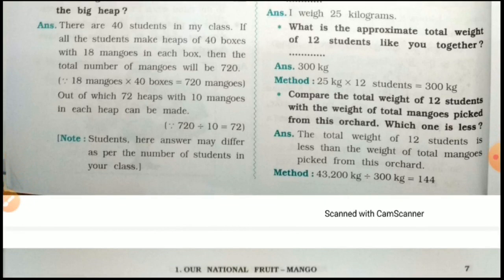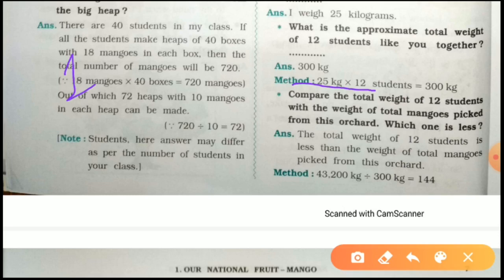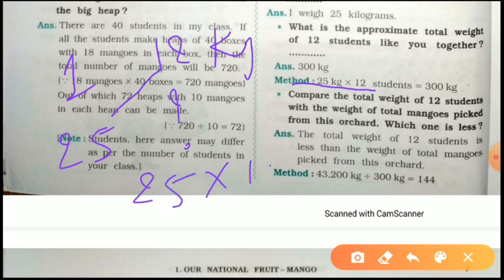See, here is the answer. 25 kilograms multiplied by 12 students is equal to 300 kilograms. How is it so? Say one student weighs 25 kilograms, therefore 12 students will weigh, by cross multiplication, 25 multiplied by 12 is equal to 300 kilograms.